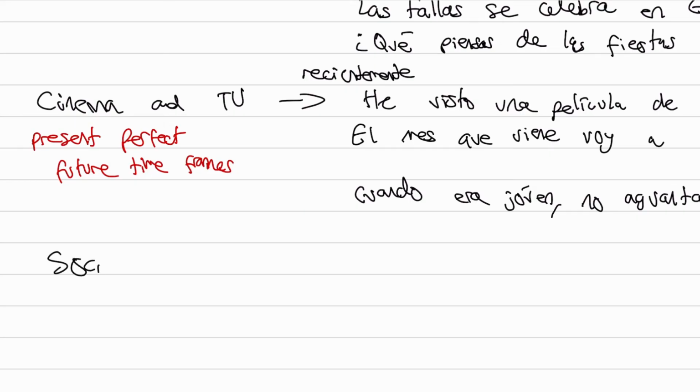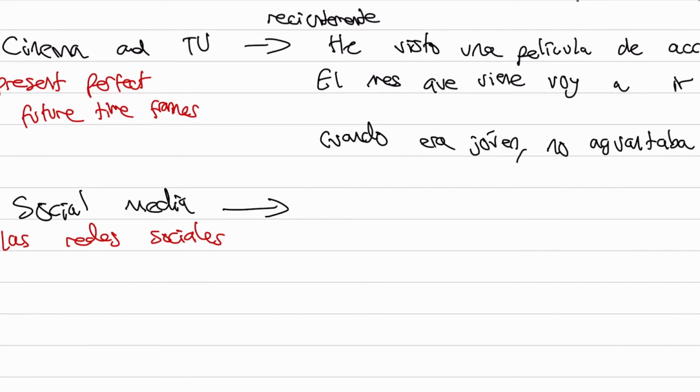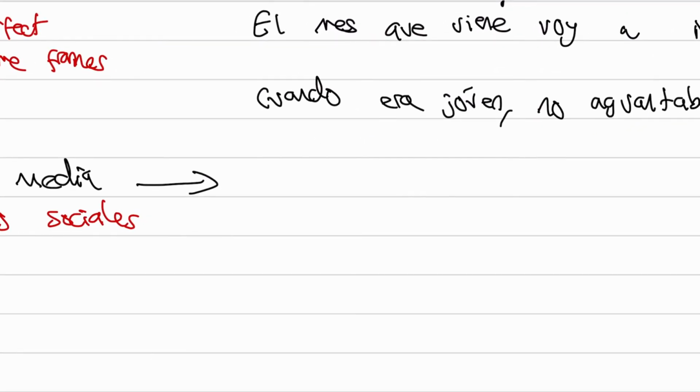So social media, and in Spanish, to say that is only one correct way, really, and that is las redes sociales, all feminine and all plural, okay? Let's do some on this. So social media, so advantages and disadvantages is going to be the main topic, the main sort of question about that. Let's do some stuff in the present tense then.